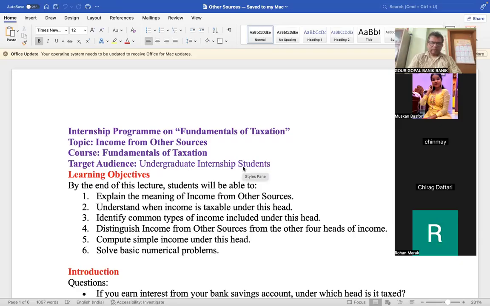Income from other sources. Yes, because there are 5 heads of income. We have already completed 4. We know income from salary, little bit you have known. We know house property. Then capital gains, business and profession, these you have understood. But there may be some income which doesn't come under any of the other heads. Like it is not coming under salary, not under house property, not under business or profession, nor capital gains. So put it here, other sources.